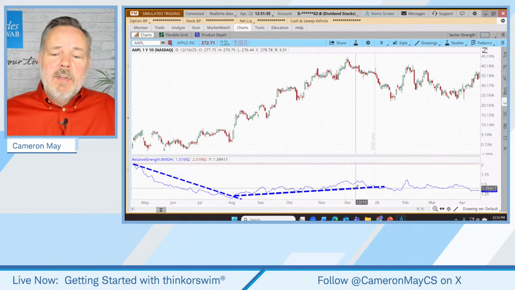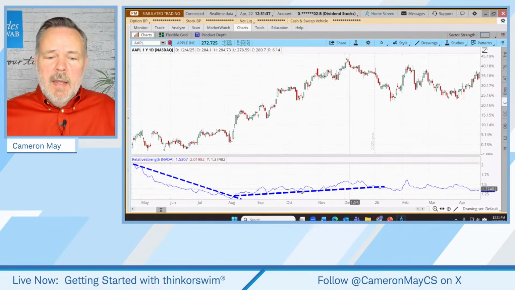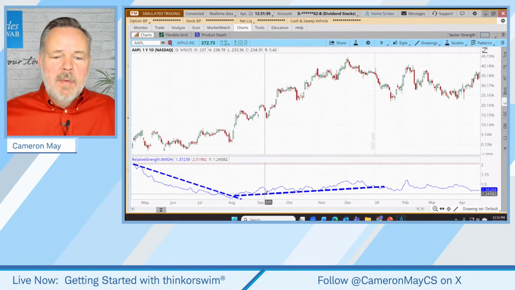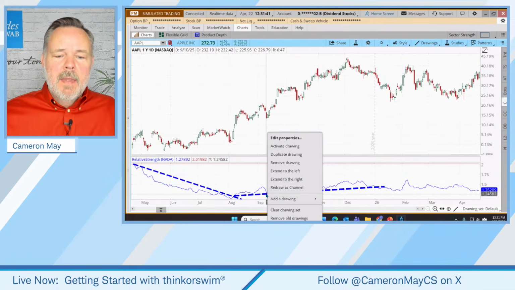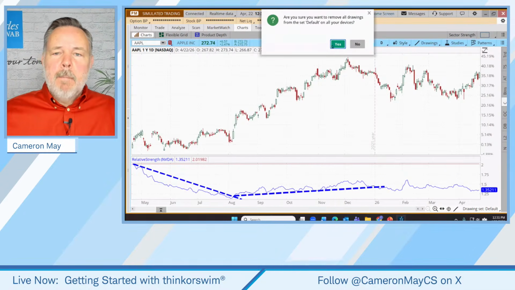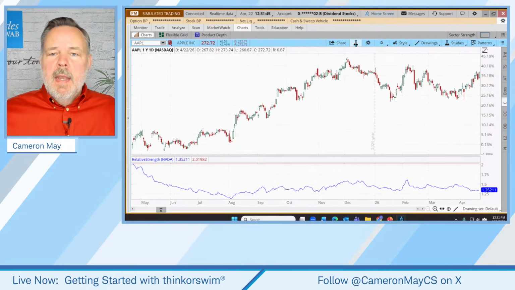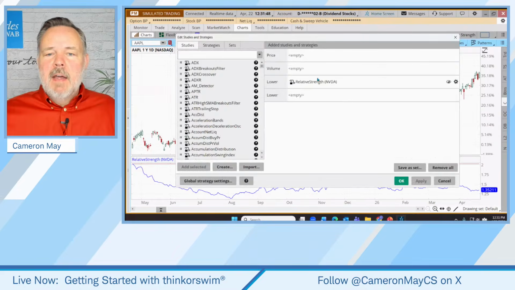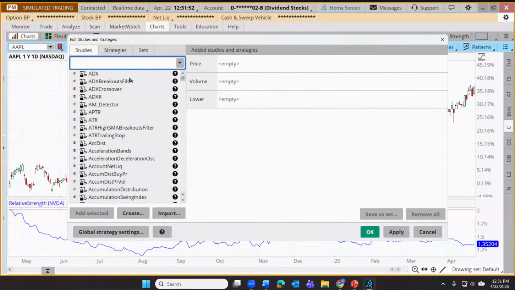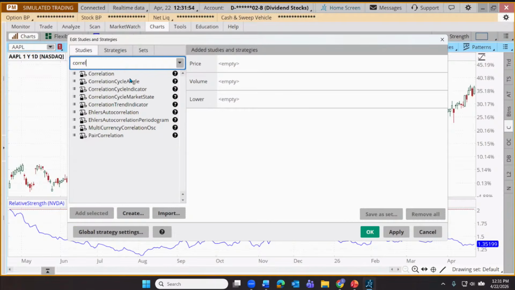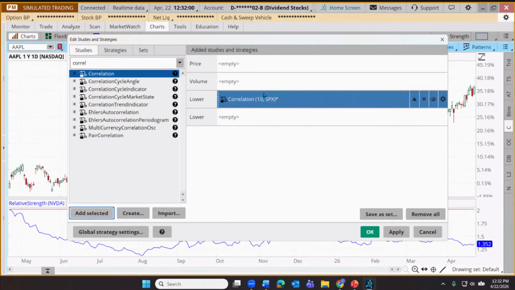So let's talk about a tool called correlation. I'm going to clean up this indicator before I shut it down. Let me right click here. Let me just clear that drawing set. And now let's come up to a little flask icon. I'm going to remove relative strength and replace it with our correlation tool. I started to load this one a little bit earlier, got a little bit ahead of myself. So let's do this here. But let's add this to our chart.